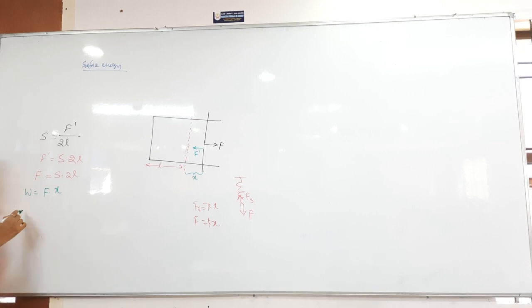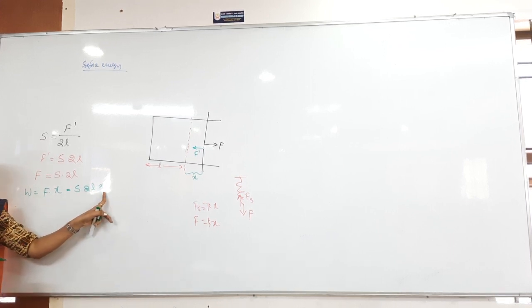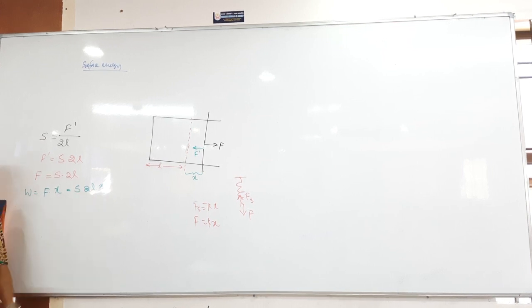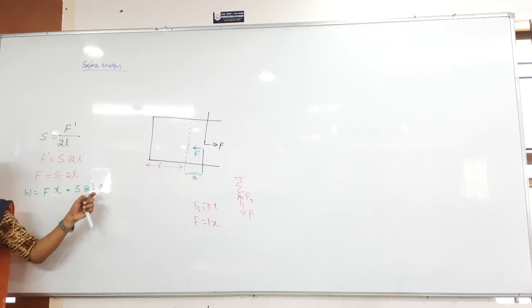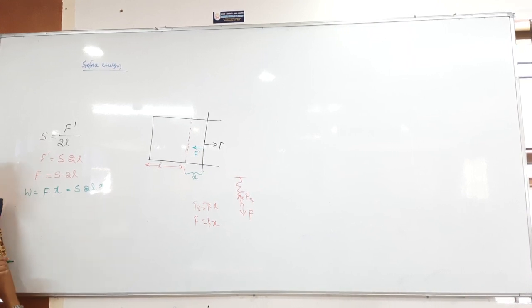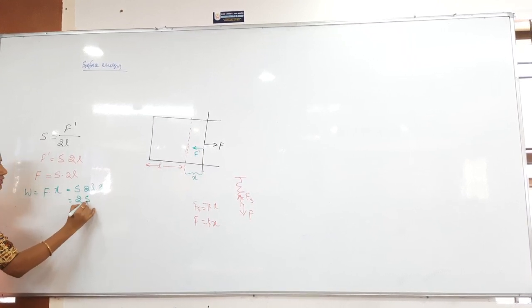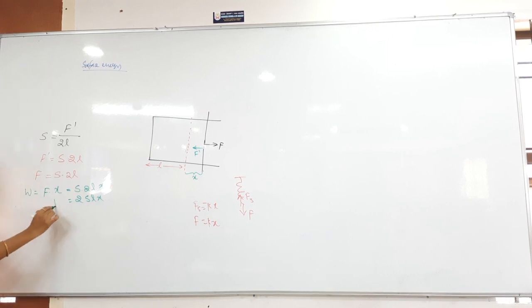Now my increase in surface area is how much? This F is equal to how much? S into 2L into X. Okay, area is how much? L into X only, L and then X only. And after that, you got how much here? 2 surfaces, so only you got 2L. A into B only, na? Area is equal to, then here 2 into SLX. This is the work done we got.